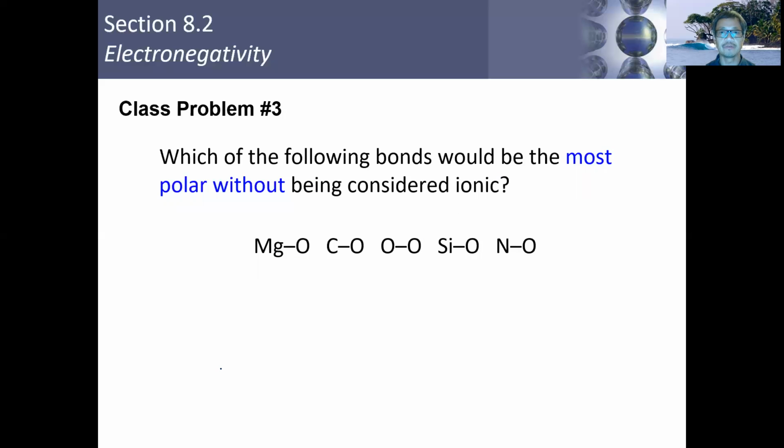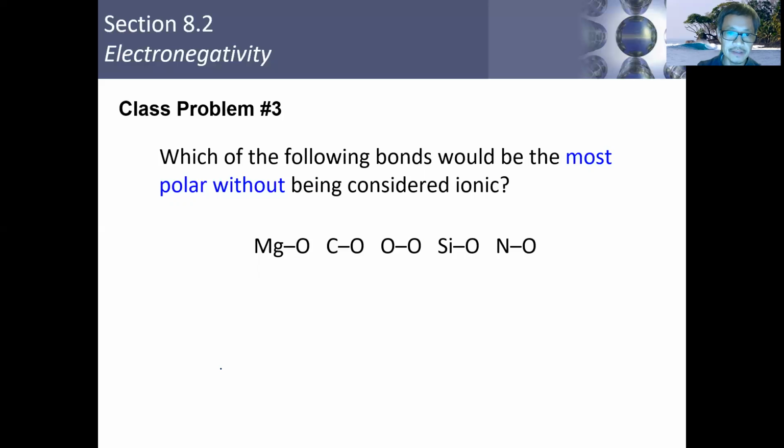It's asking you which of the following bonds, so read the question carefully. Which of the following bonds would be most polar? They're asking you about a polar bond here, which can be most polar without being ionic. So go ahead and answer this question. Take about a minute or so to answer this question, and then start the video up, and then we'll work it out. Go ahead and get this done.